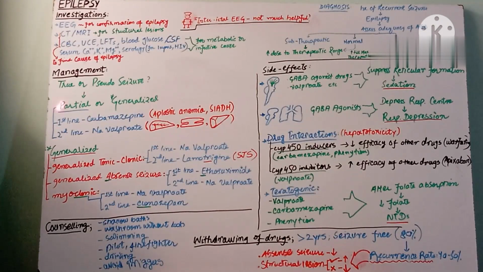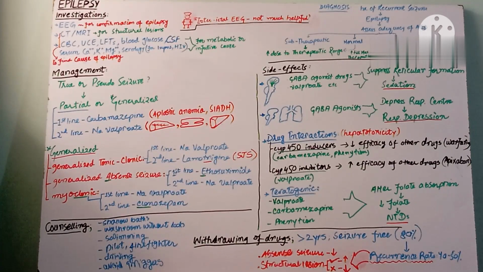Why am I saying the true seizures? Because there are also pseudo seizures, which are actually not seizures but a psychological condition which presents as seizures. Why are we calling them pseudo? Because they are not due to any abnormal electrical activity in the brain, while the true seizures are due to abnormal electrical activity in the brain. So the EEG which shows abnormality during the seizure attack is the one which confirms the true seizures. The interictal EEG is not much helpful for diagnosing the seizures.